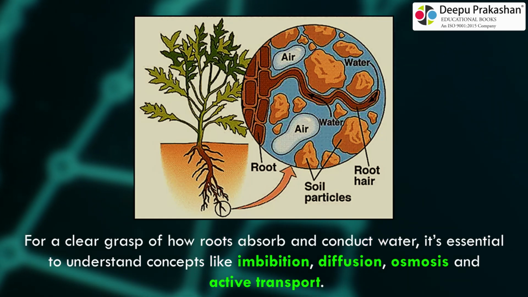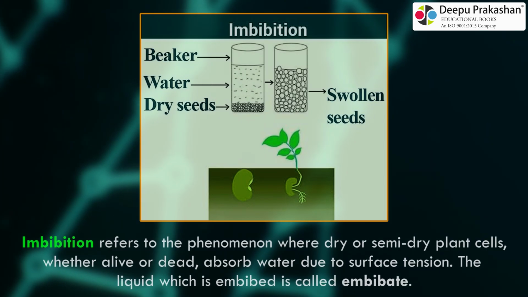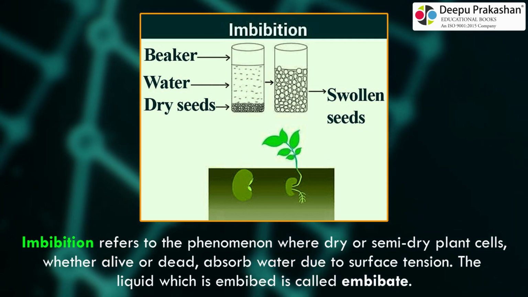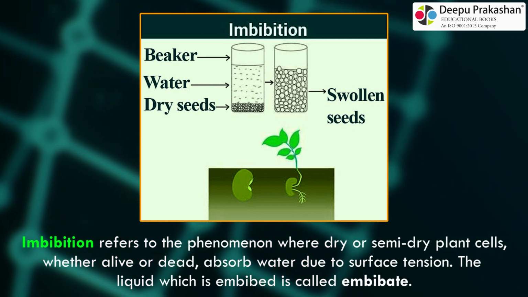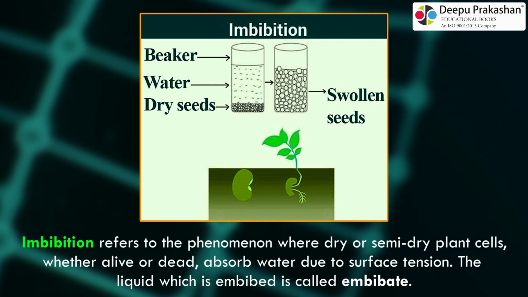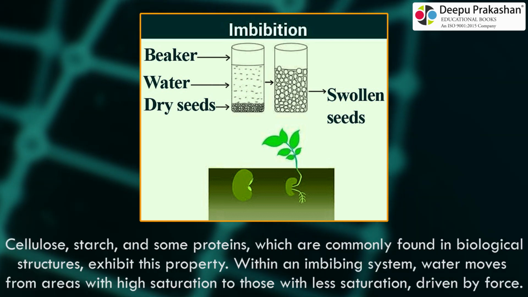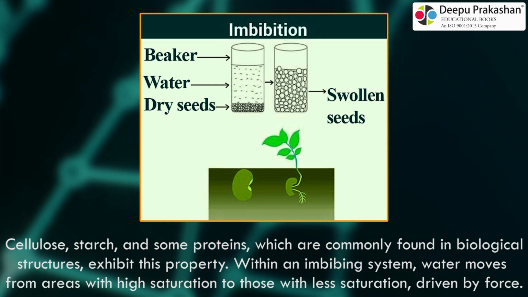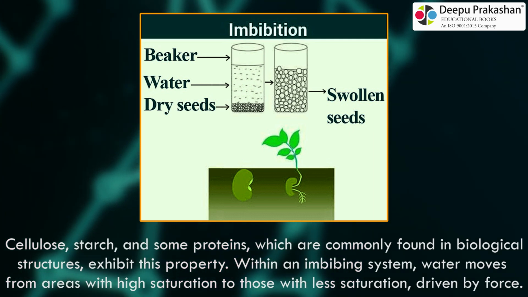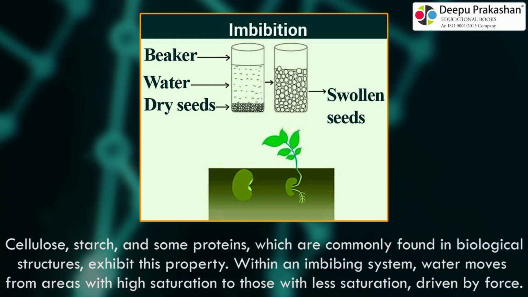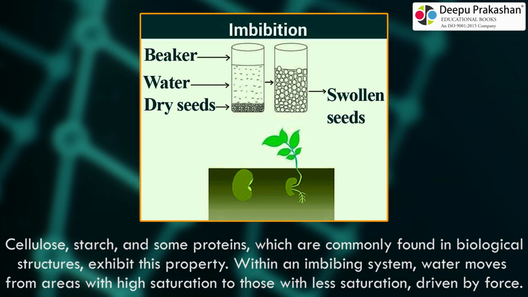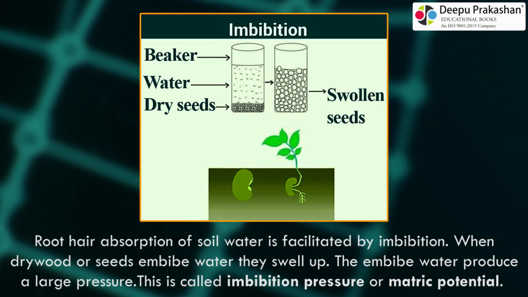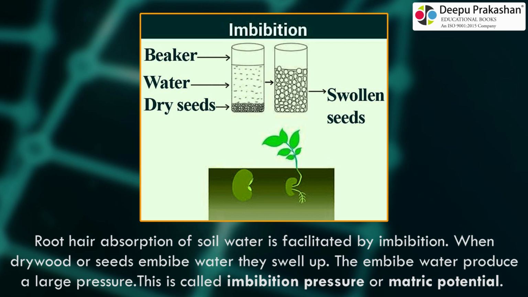and active transport. Imbibition. Imbibition refers to the phenomenon where dry or semi-dry plant cells, whether alive or dead, absorb water due to surface tension. The liquid which is imbibed is called imbibate. Cellulose, starch, and some proteins, which are commonly found in biological structures, exhibit this property. Within an imbibing system, water moves from areas with high saturation to those with less saturation, driven by force. Root hair absorption of soil water is facilitated by imbibition.